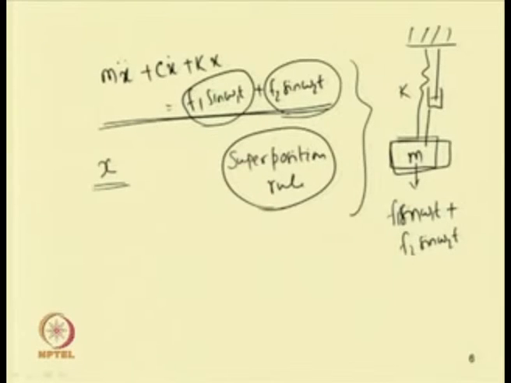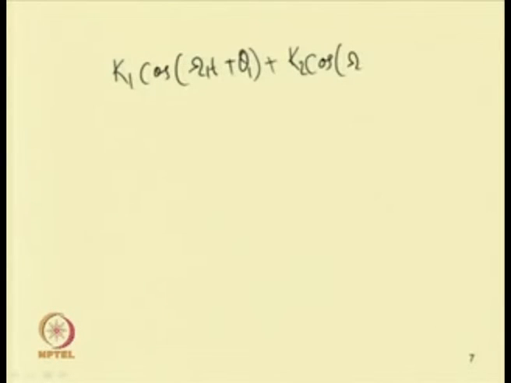When two different forcings act on a system, we can add them, and sometimes we may write it this way. Let a force k1 cos of omega 1 t plus theta 1 plus k2 cos of omega 2 t plus theta 2 act on a system.